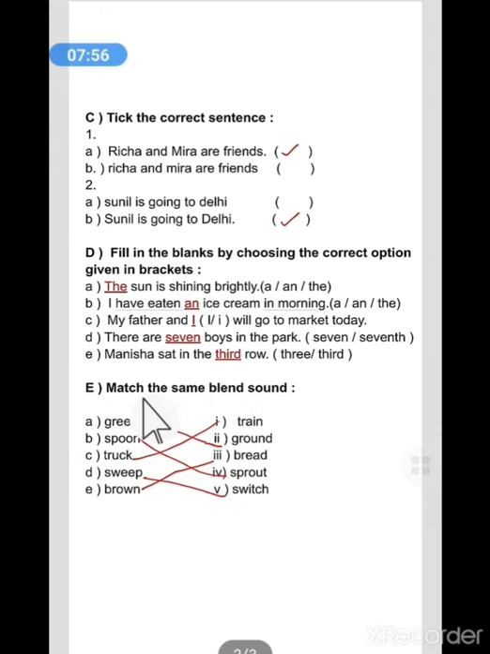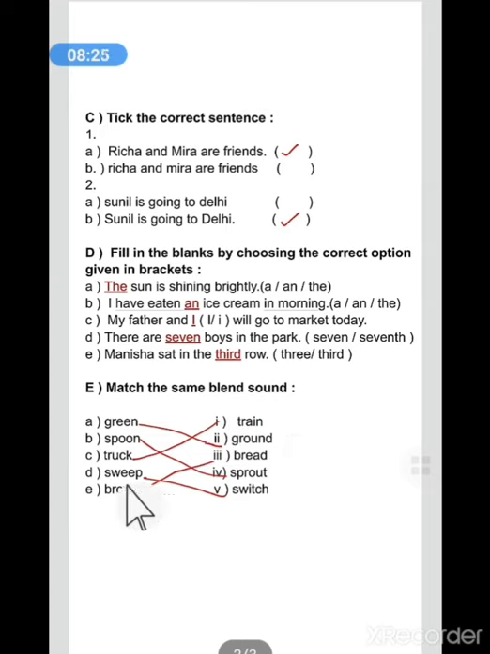Next is, match the same blend sounds. So we have to match the same blending sounds. So here A is written green. So here is a gr blending sound. So we will match it with ground. Next is spoon. Here is sp blending sound. So we will match it with sprout. Truck. And here the tr blending sound is train. So we will match it with train.